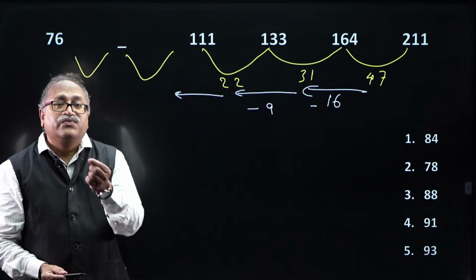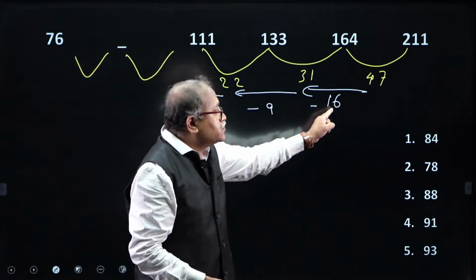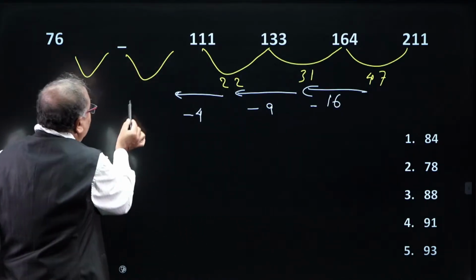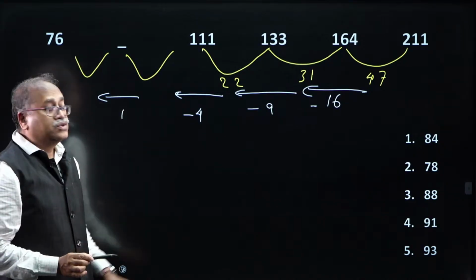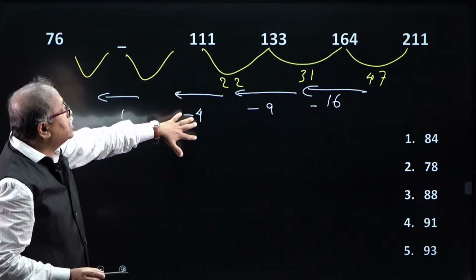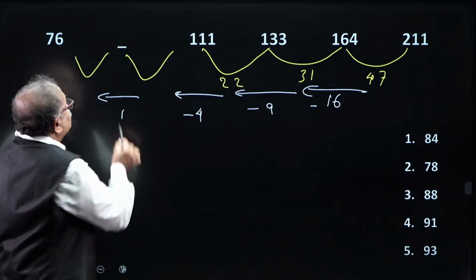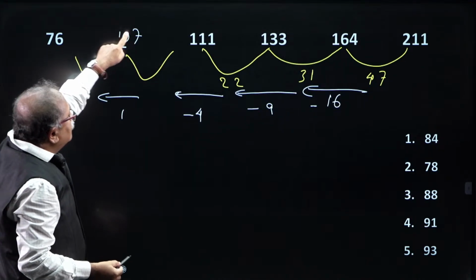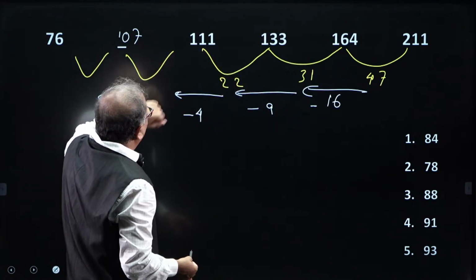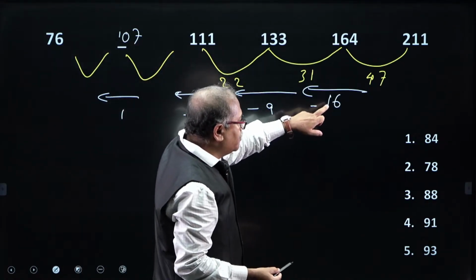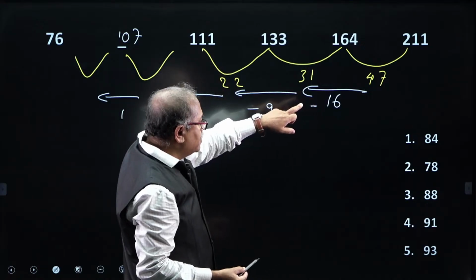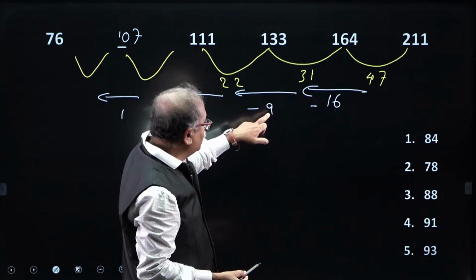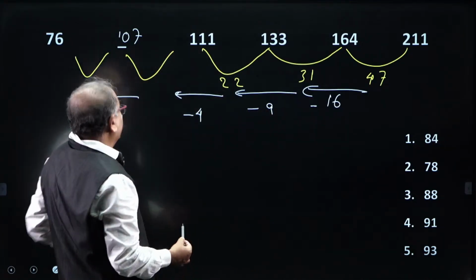I do not know what should be the difference here, but what I know is 4 square and 3 square. So, this is 4 square, this is 3 square. So, should it be 2 square? Should it be 1 square? Let us check that. So, 2 square is 4, if I take out the 4 from here, 107. This is 4 square, it is okay, 16, 4 square, this is 3 square, and this is 2 square, okay.